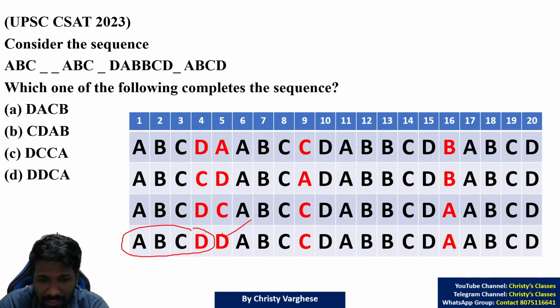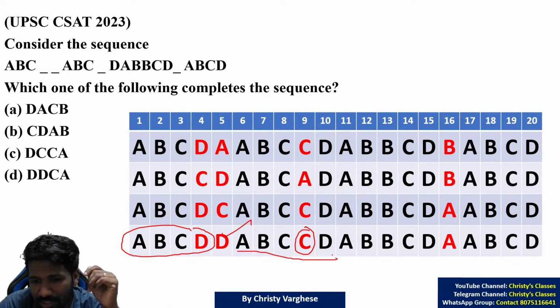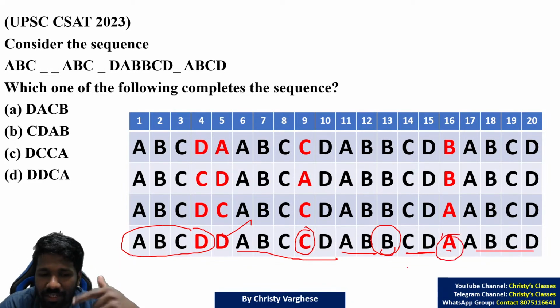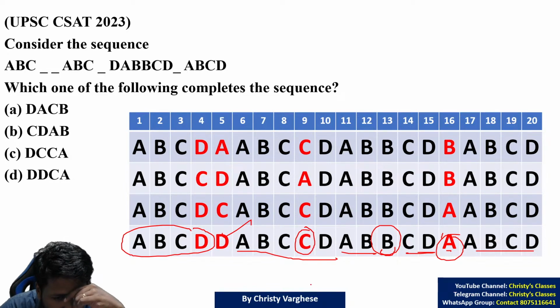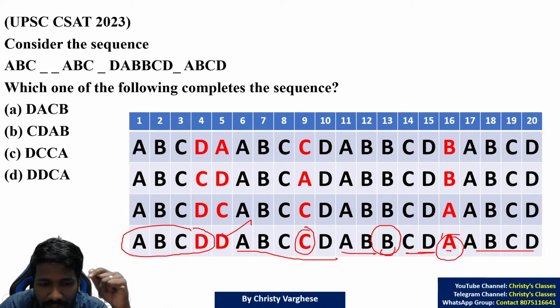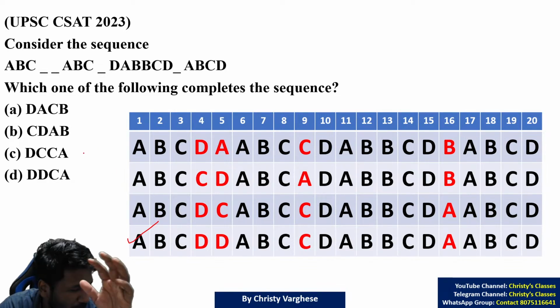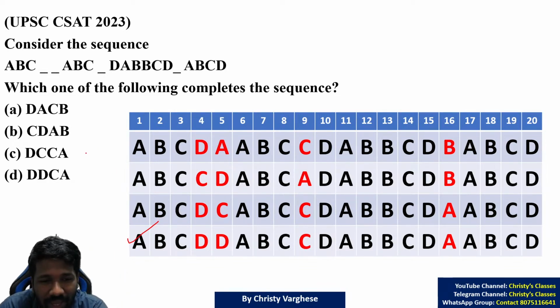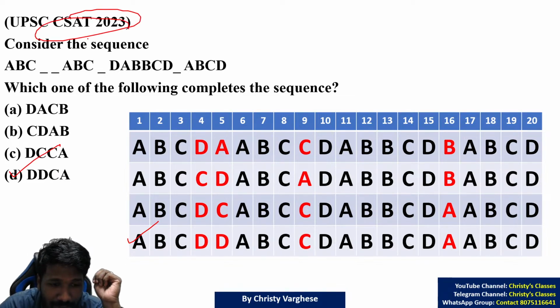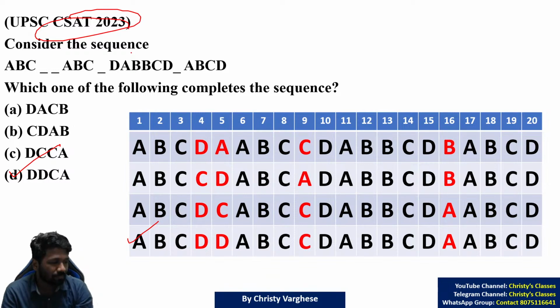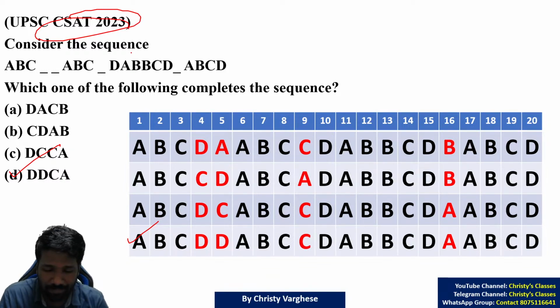Sorry, reverse. First D is added to A, B, C, D, then C is added, then B is added, then A is added. That means one letter is doubled each time: first D, then C, then B, then A. So that is a clear pattern. Not a very obvious pattern, but if your presence of mind is good and if you apply the theory I taught you, this is identifiable. This was asked in 2023. All clear? Please respond. Good question, right?